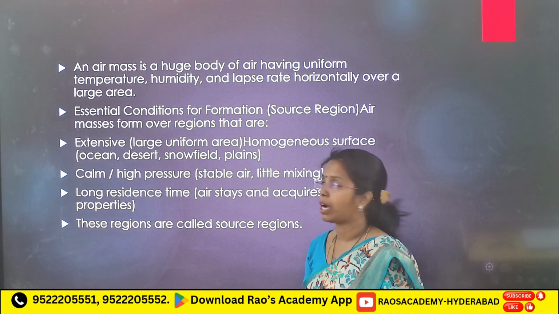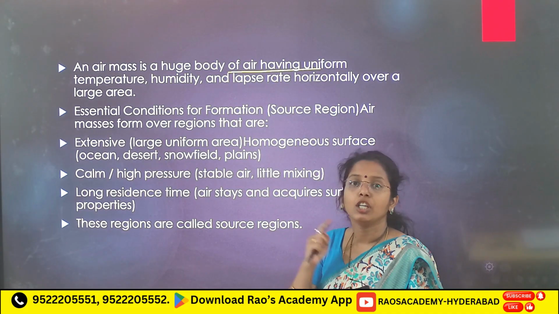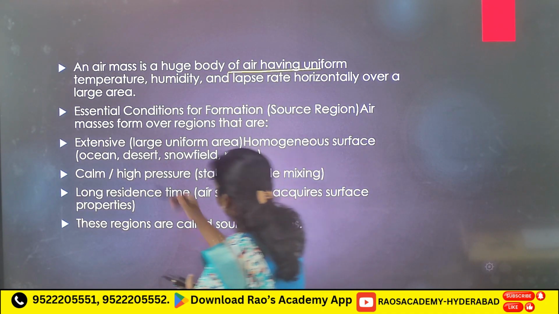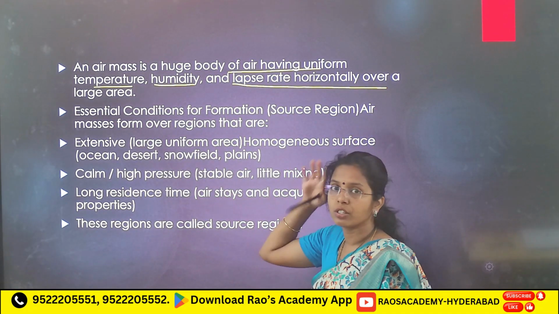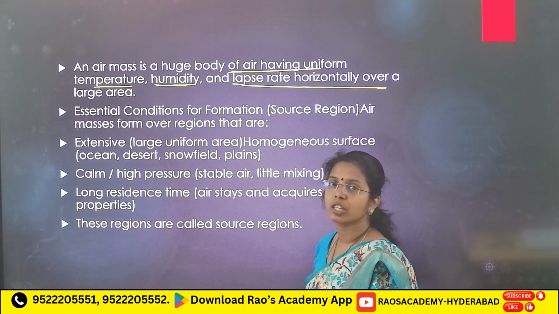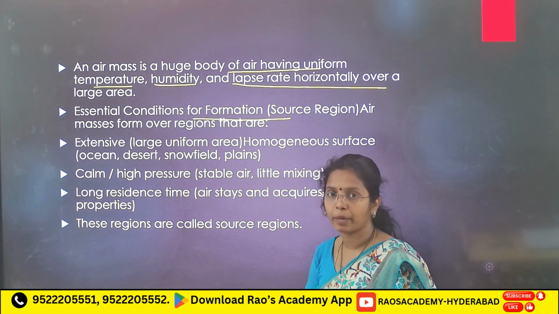After that, air mass. An air mass is a huge body of air having uniform temperature. First you have to remember uniform temperature, humidity, and lapse rate horizontally over a large area. And next, essential conditions for the formation.